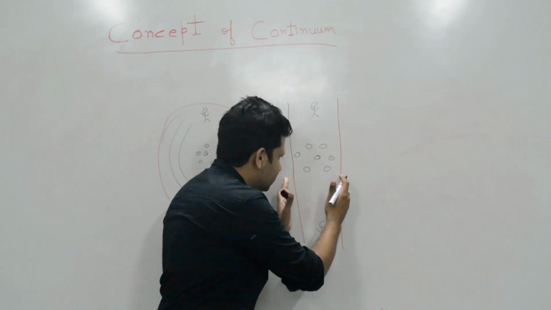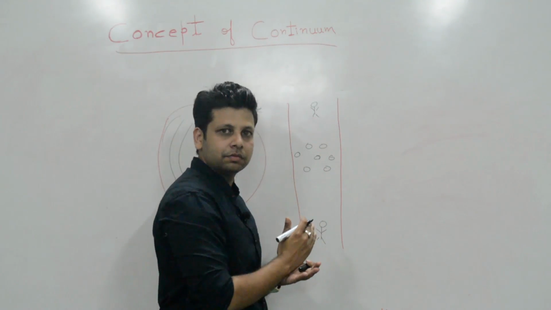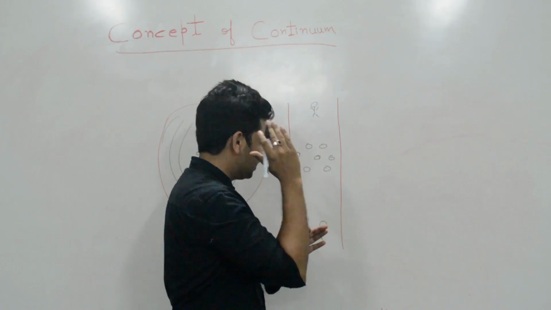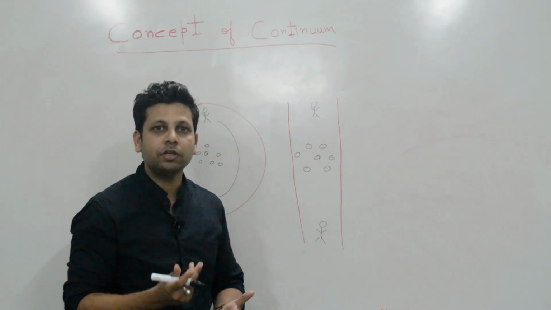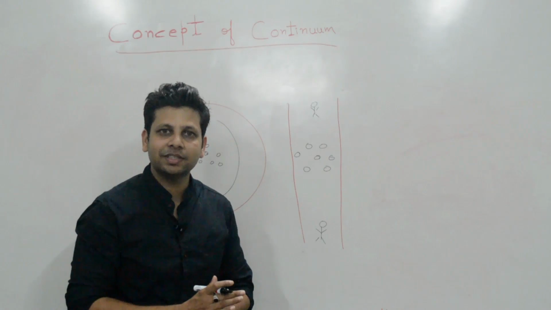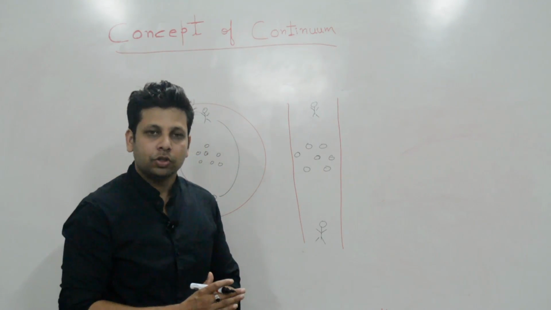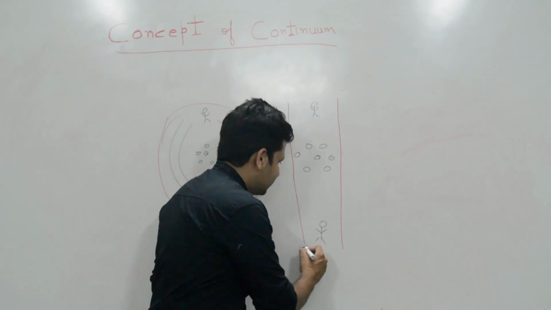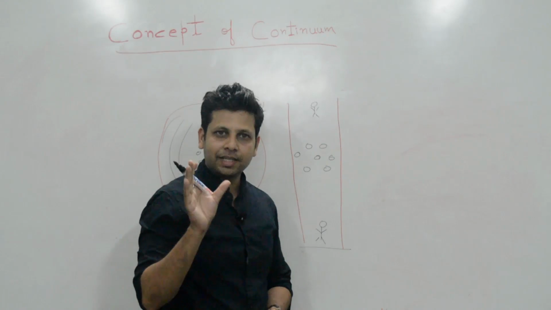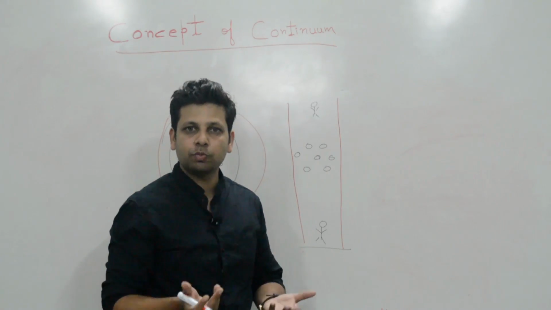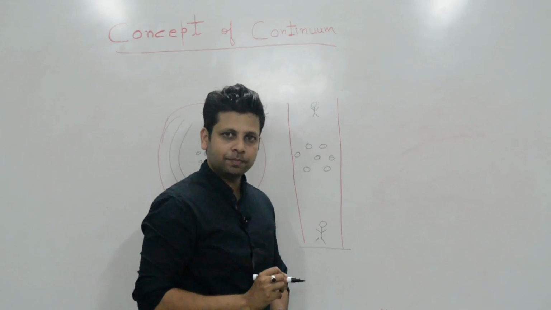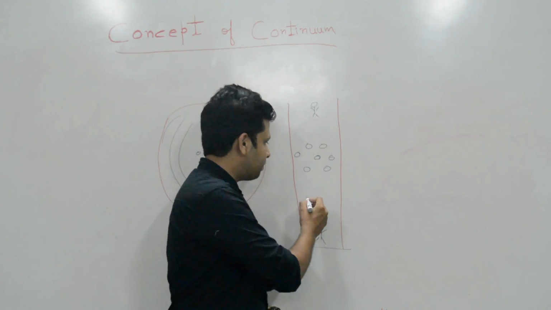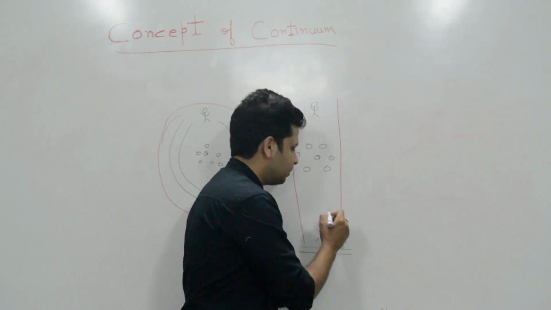But if the scale of analysis is very small, very narrow, then you cannot ignore the mean free path or intermolecular distance. So for this case, where the scale of analysis is very small, you have to switch to the microscopic approach, or statistical approach.